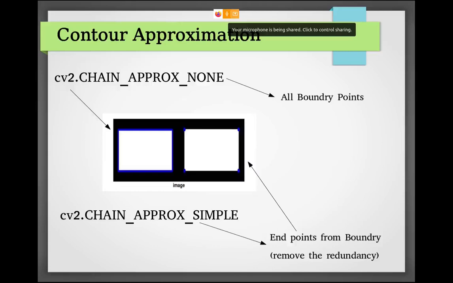So for that you want only the boundary points, only the less data which you can work with. So this will also reduce the computation power, but here you can't observe how the computation power is decreased, just for your information. I have observed that, and that's why it helps in computer vision techniques.